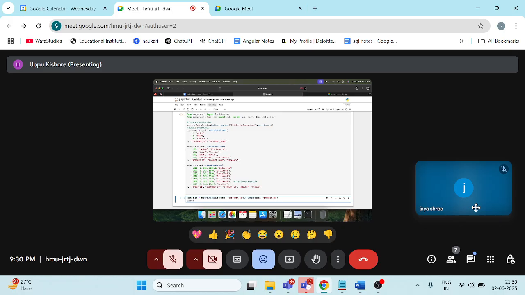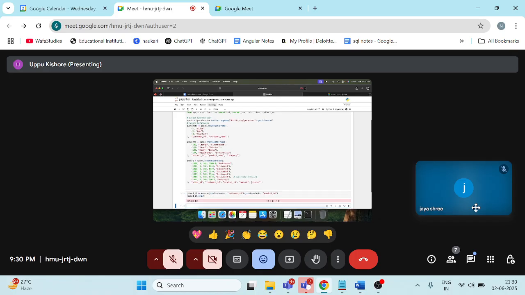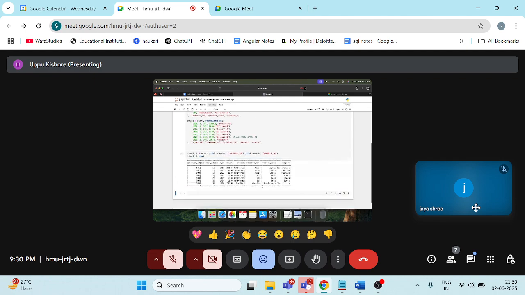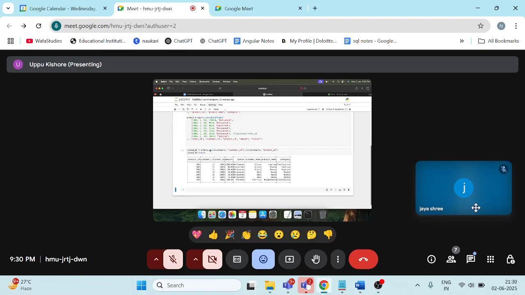We'll check the data frame. Here you can see I have joined all 3 data frames using the join method. The final joined data frame has product ID, customer ID, order ID, the amount, the status, all the customer details, product name and category.